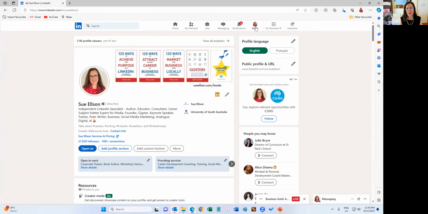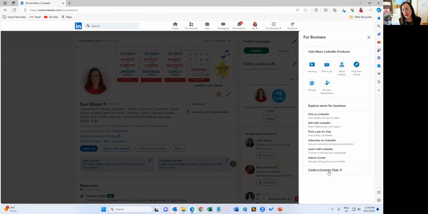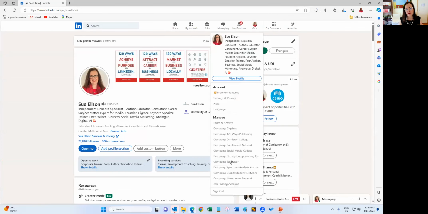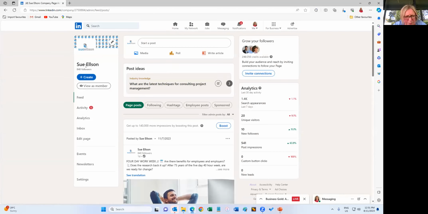Now, the company page comes from the Me menu. So if they haven't already created a company page, you actually have to go over to the For Business menu and choose Create a Company Page. Once you've created that, you then go here, because that's where the company page will appear on the menu. And this is now your company page.